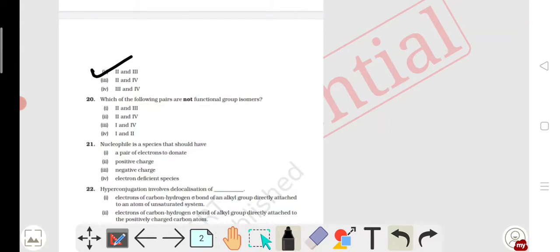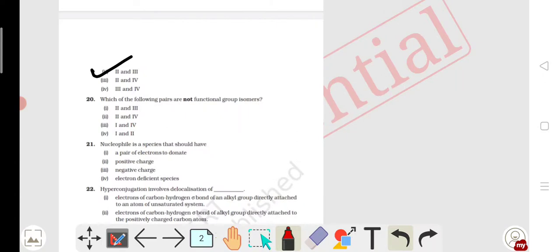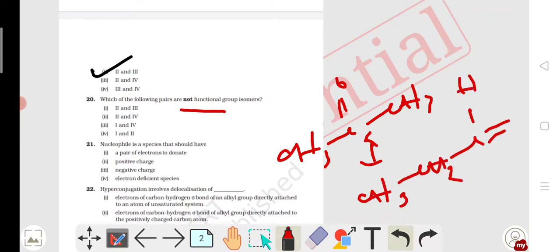Now in question 20, which of the following are not functional group isomerism. Functional group isomerism means sometimes if you see CH3 here there is a ketone, if we write in another form, that means CH3 CH2 here is an aldehyde.